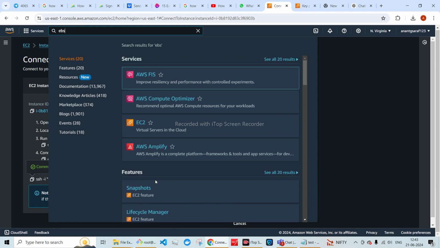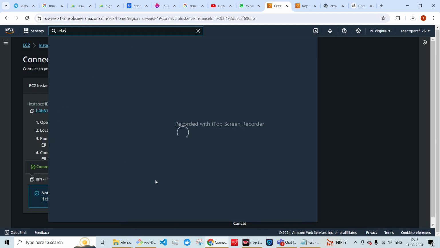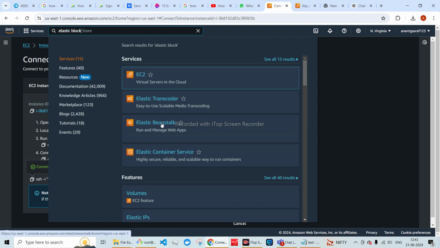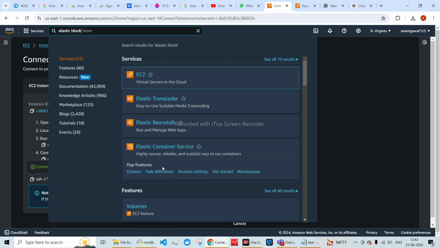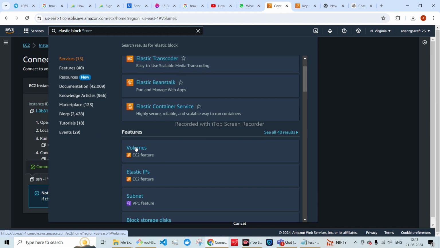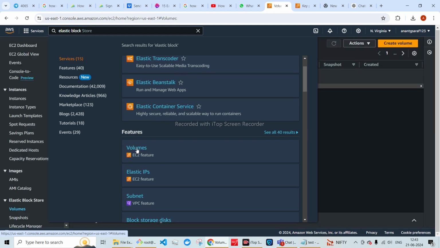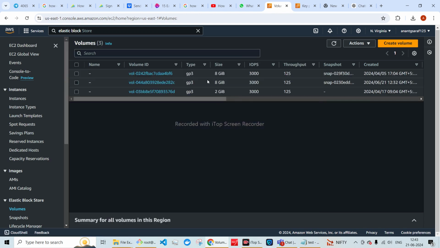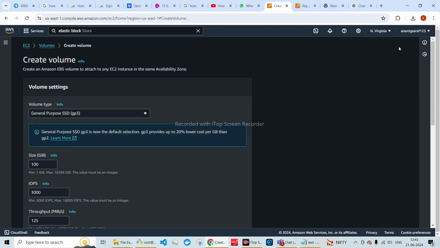Here, we will create one new volume and try to attach it to our EC2 instance.